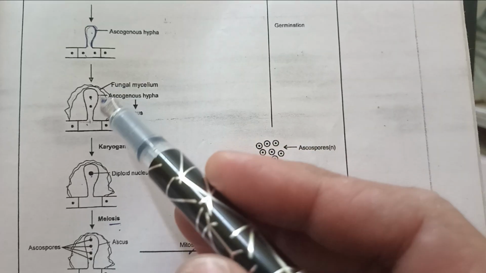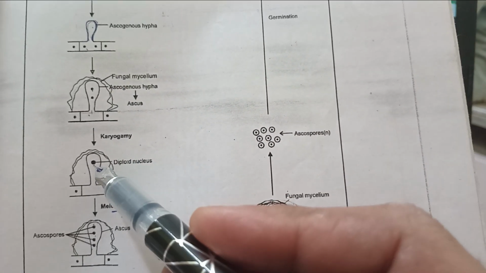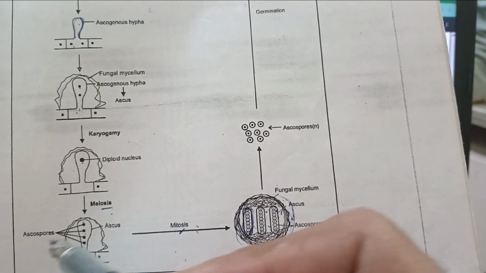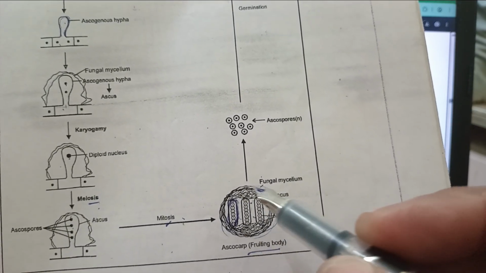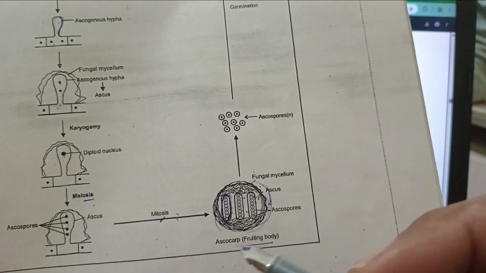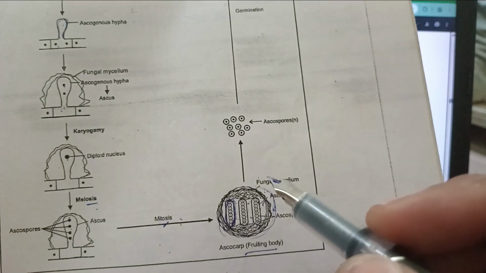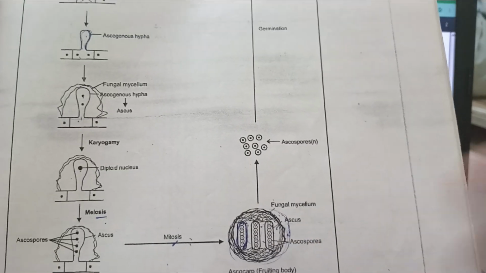The fusion of the nucleus takes place in the ascus, leading to this diploid nucleus. Then the meiosis takes place within the ascus, making 4 to 8 haploid spores called ascospores. A fruiting body is produced outside this ascus, and this fruiting body is called ascocarp. Here 4 to 8 ascospores are produced. These are meiotic and they will give rise to the hyphae after germination. So this was the sexual reproduction taking place within the ascomycetes.